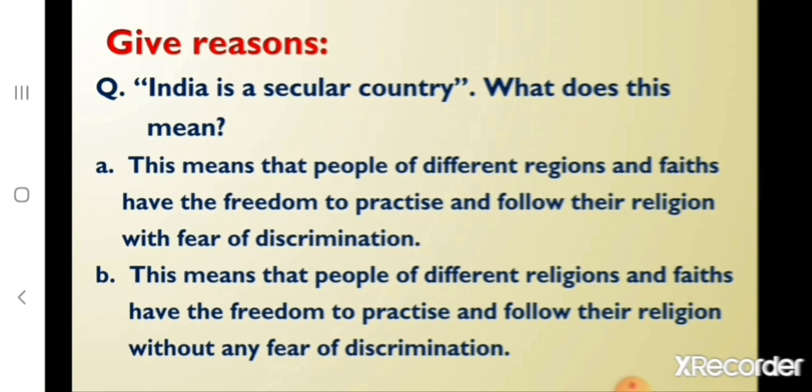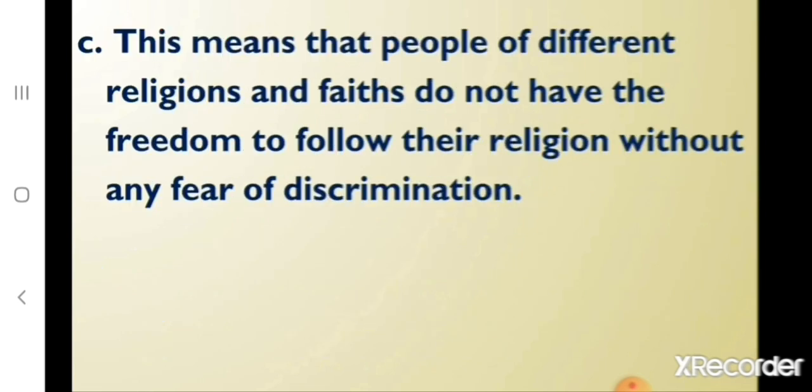B. This means that people of different religions and faiths have the freedom to practice and follow their religion without any fear of discrimination. And C. This means that people of different religions and faiths do not have the freedom to follow their religion without any fear of discrimination.